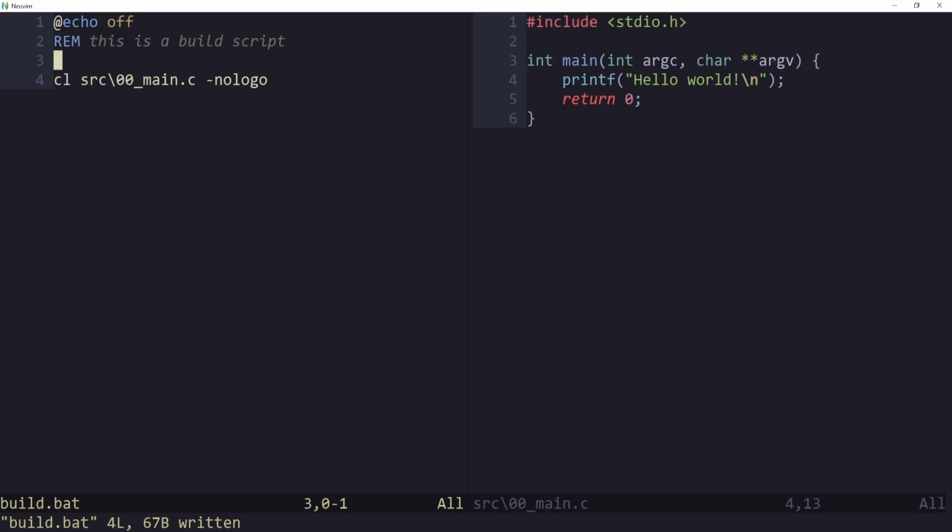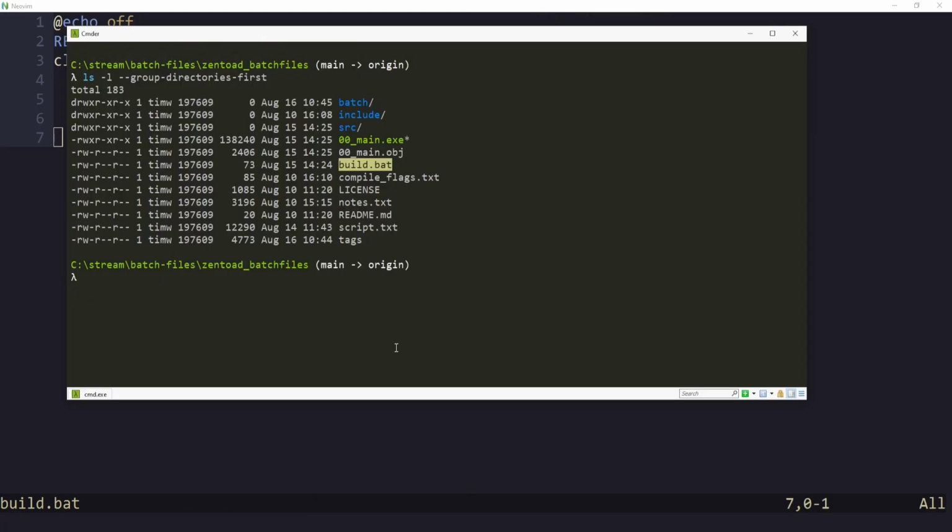Don't worry, we're going to expand on this and turn it into a complete script that does pretty much everything you're going to want. All the files are just dumped into the root folder. You can imagine this is going to get messy really fast, so maybe we should fix that. What I would like to do is to make a folder called bin and put all the intermediate files in that folder so I don't have to see them, so they don't clutter everything up. How can we do that?